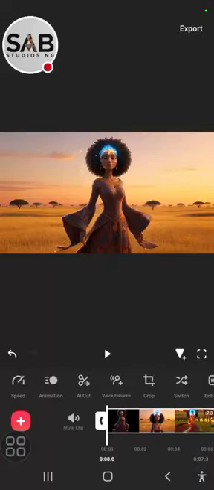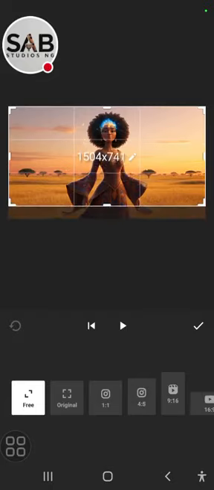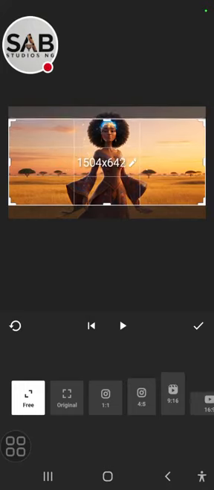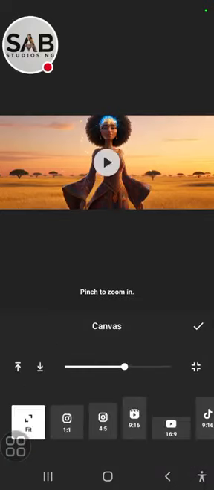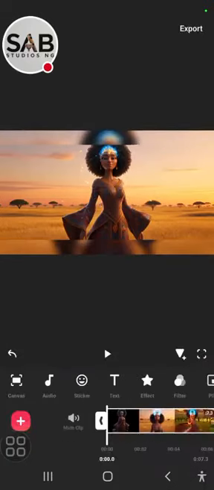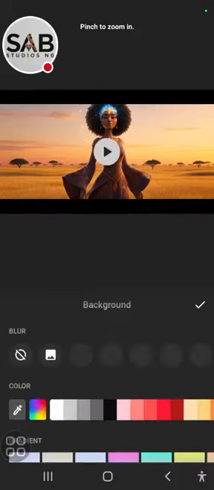Go over to your crop tool. There is this tool. You see this here? It's a crop tool. So what I'm going to do is drag it up, and I will drag it a bit down. Okay? And then leave it like this. Go back to your canvas and click 16:9. Come over to the background and click black.